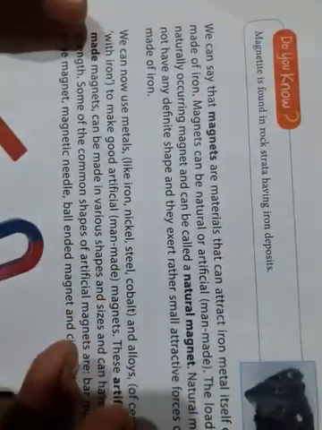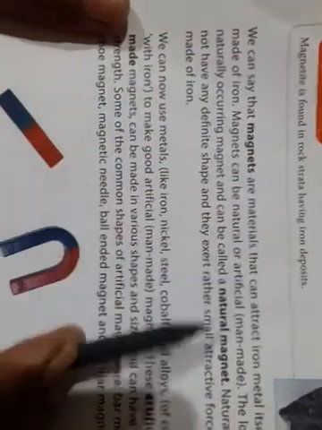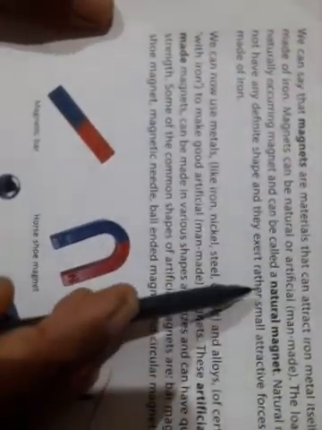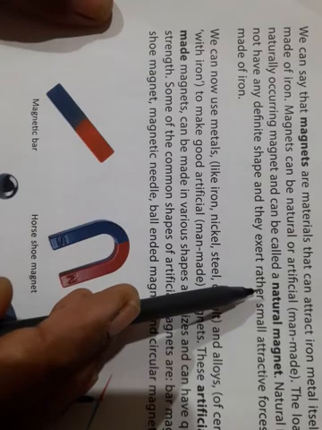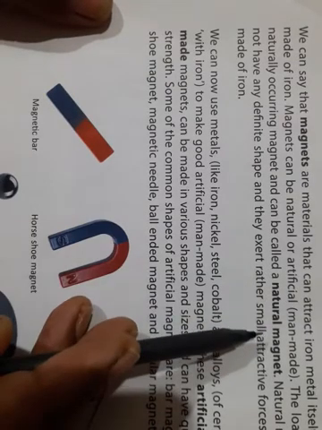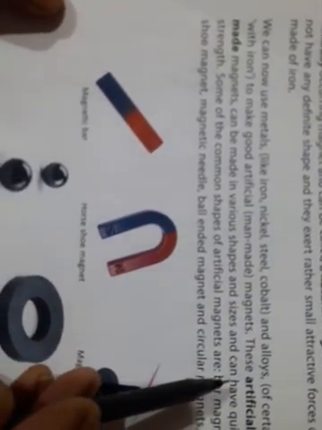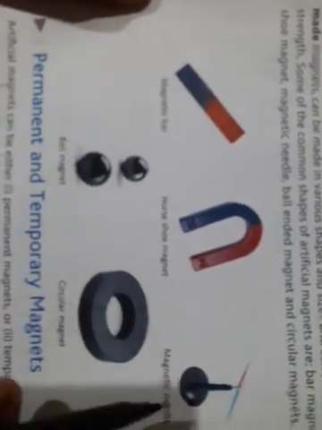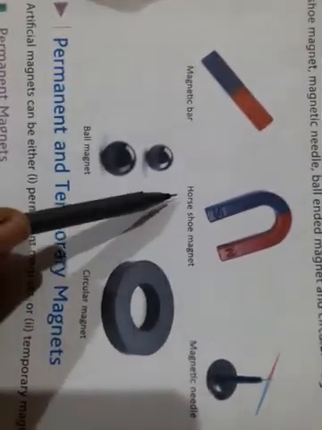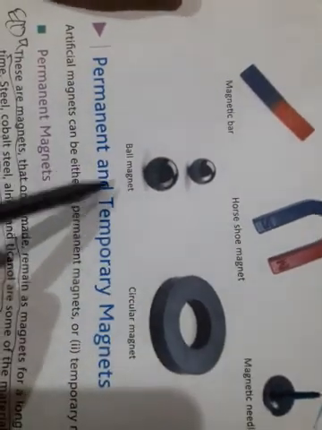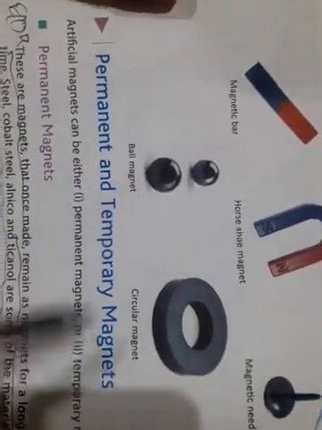Okay, iron deposit. Magnets: natural magnet and artificial magnet. Magnets which occur in nature are known as natural magnets, while an artificial magnet you can make through some processes. Okay, magnetic needle, horseshoe magnet, bar magnet, ball magnet, circular magnet.